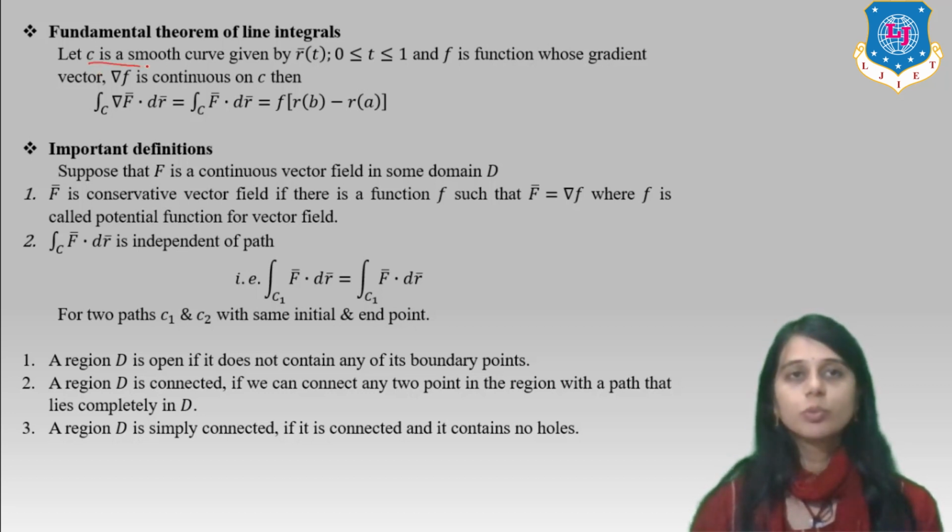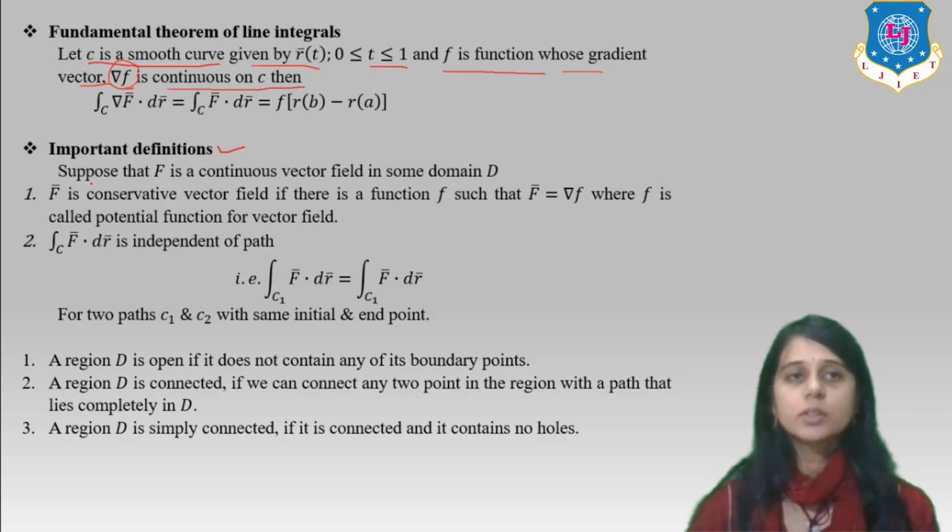Let C be a smooth curve given by r(t), 0 ≤ t ≤ 1, where the value of t is between 0 to 1, and f is a function whose gradient vector, that is ∇f, is continuous on C. So the integral over C of ∇f · dr equals the integral over C of F · dr, which we write as f(r(b)) − f(r(a)).